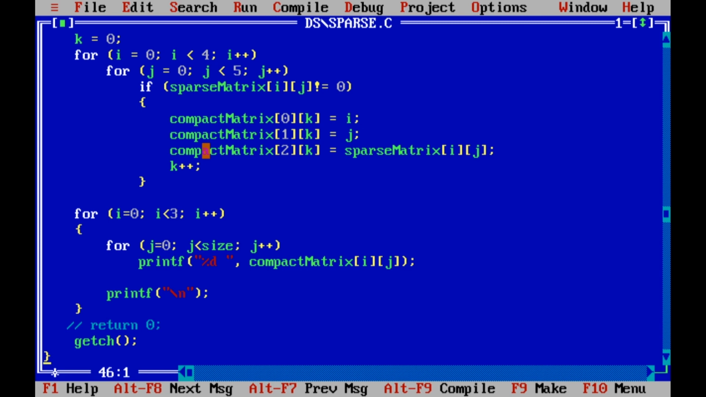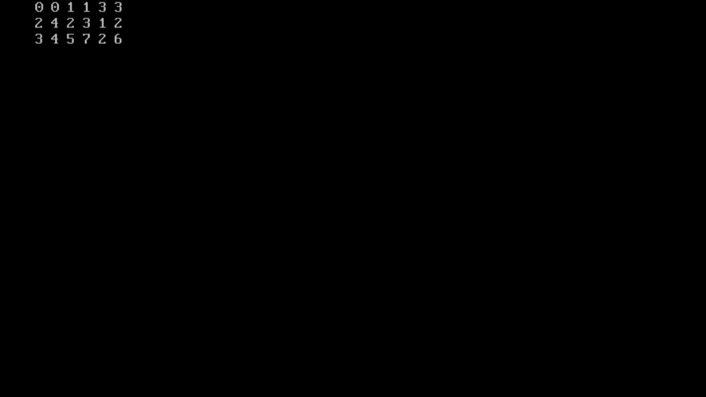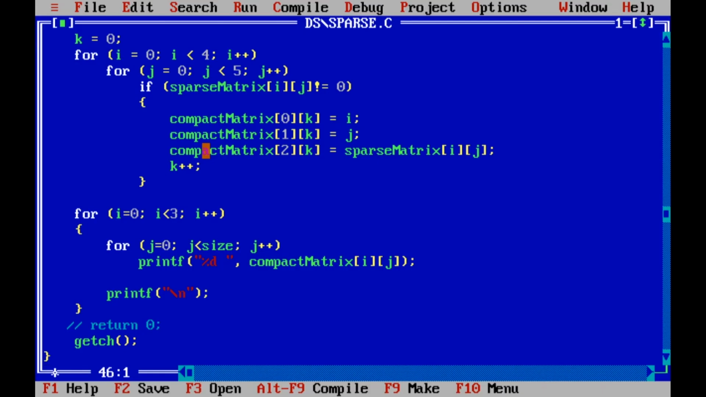Let's compile this. After compilation we don't have any errors, so let's run it with Control F9, and this is the output we have. This is what I showed you in the PPT, the same as the output. So here we have represented a sparse matrix using a compact data structure representation, where the total number of elements is also less, only non-zero elements are there, and the access time is also improved. That's it. Thank you.